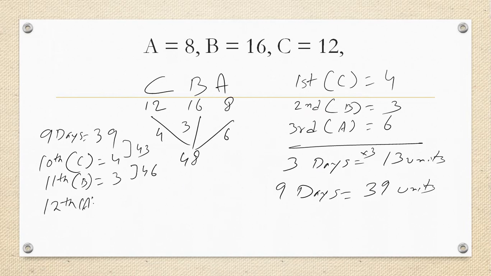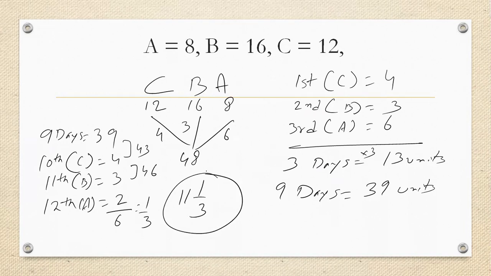12th day, A will come. Remaining is 2. A efficiency is 6. That is nothing but 1 by 3. So your answer is 11 complete days and 1/3 of the 12th day. This is the concept of alternate people working in the order CBA. If they give you any order, do in the same way. According to the order, you change the values.